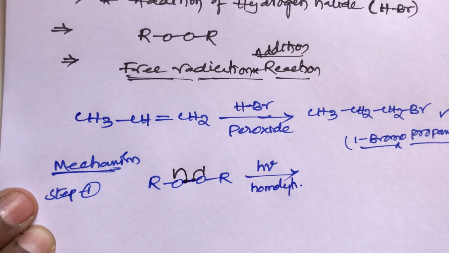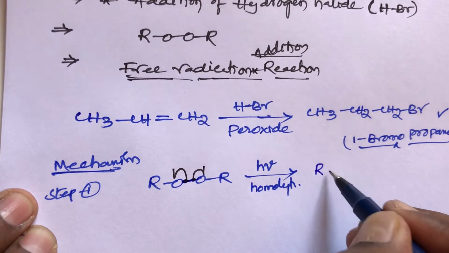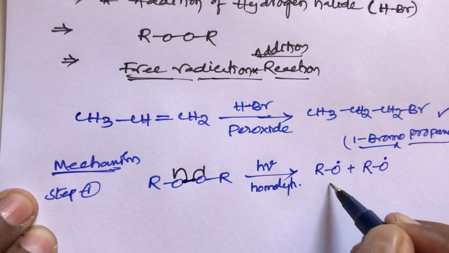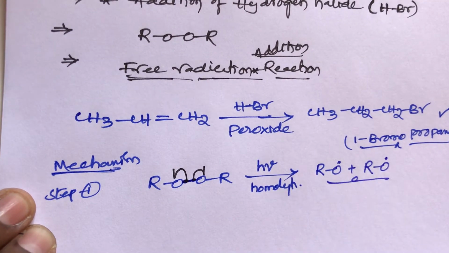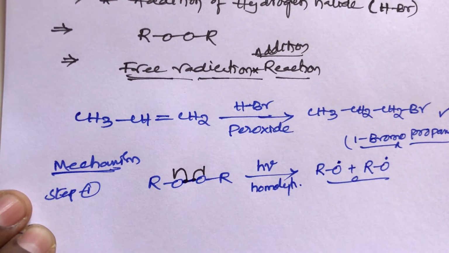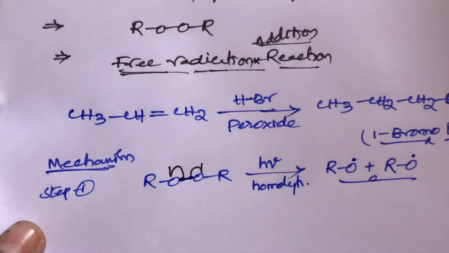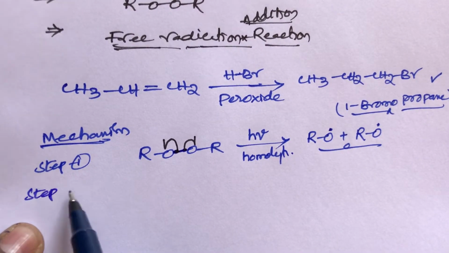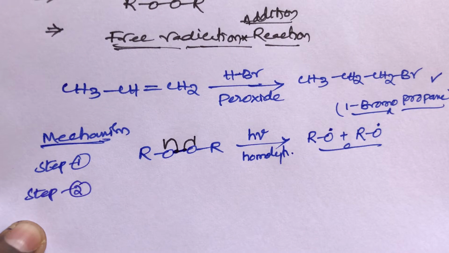In homolytic cleavage, free radicals are formed, that is RO dot plus RO dot. These two are called free radicals. The dot symbol is called a free radical. The first step is completed. The first step is homolytic cleavage, student. Now the next step. In step 2, this RO free radical reacts with